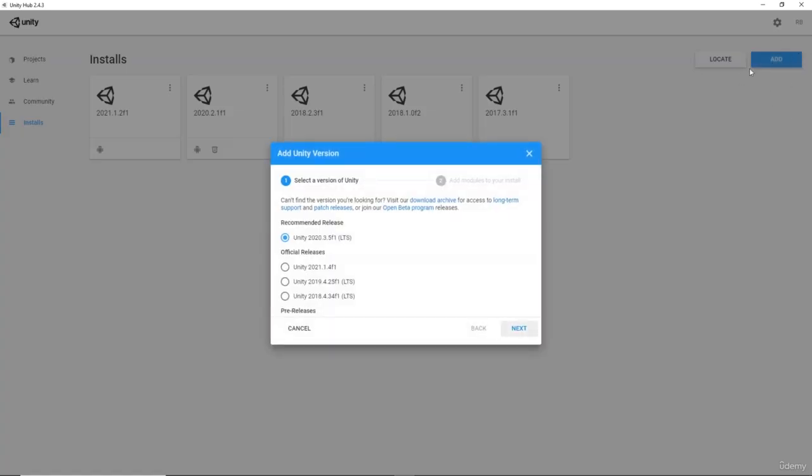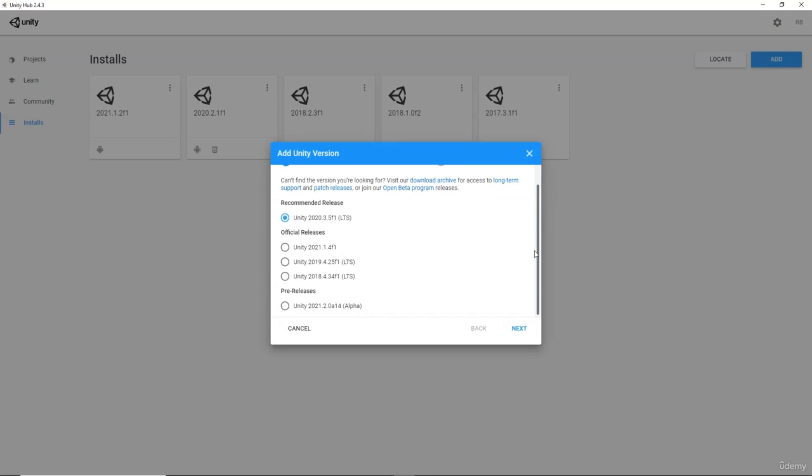Once you click on add, it will show you all the versions that are available for you to download and install. Now you should use one of these official releases, or the latest official releases, whenever you are installing Unity from here. Here we have the beta releases or alpha releases, but they are not stable, so you should not use them for your projects.